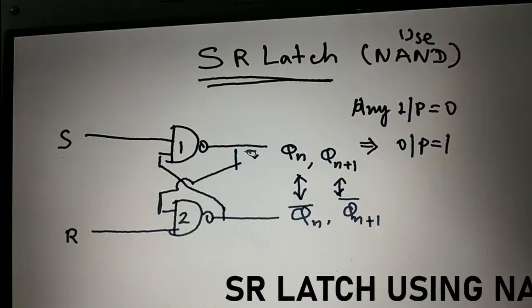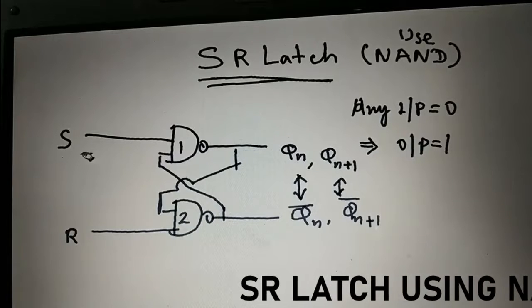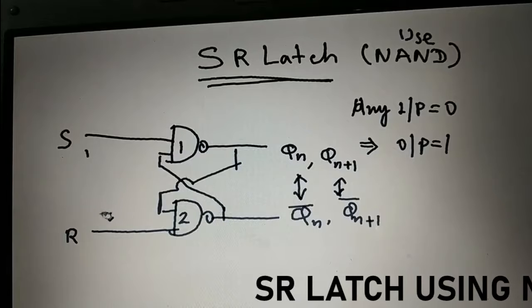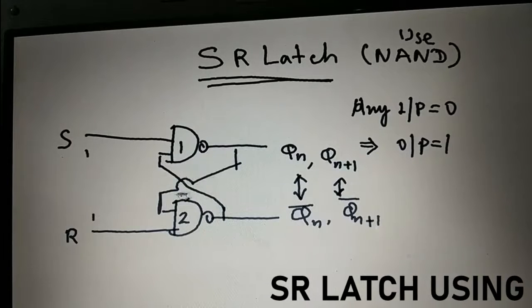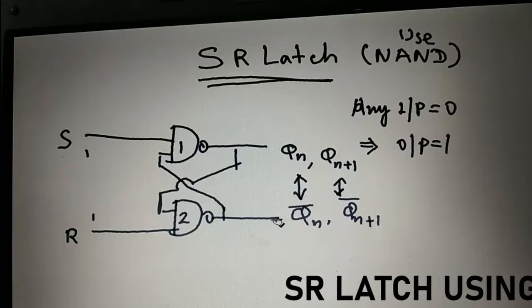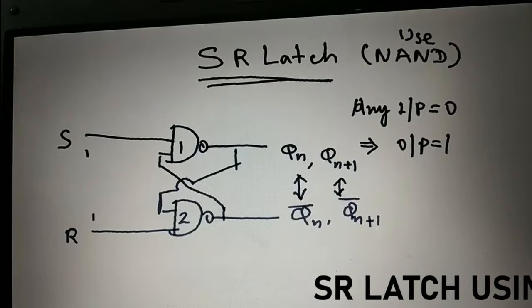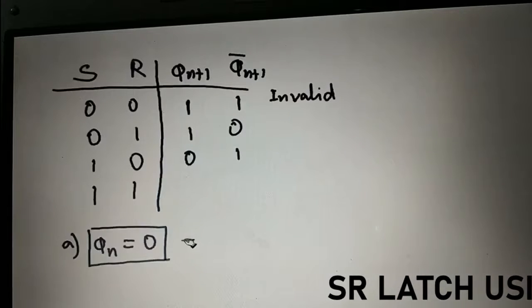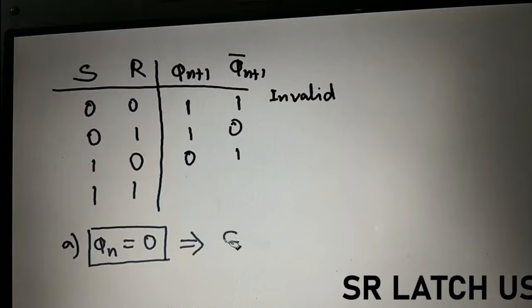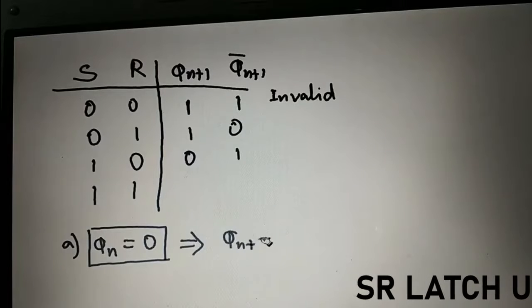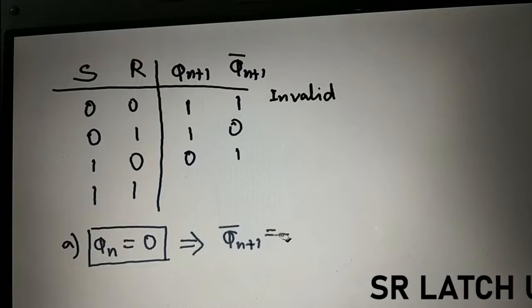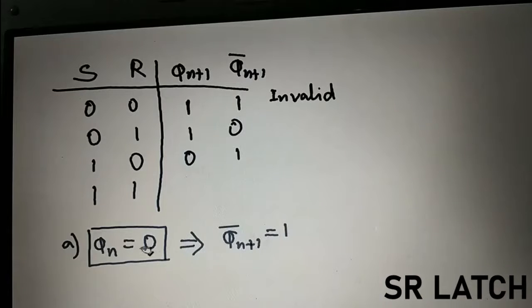Now we see. Qn is equal to 0. S and R both are 1. One input is 0 to gate 2, so output will be 1. So Qn bar, Qn plus 1 bar, will be 1, because one input is 0.